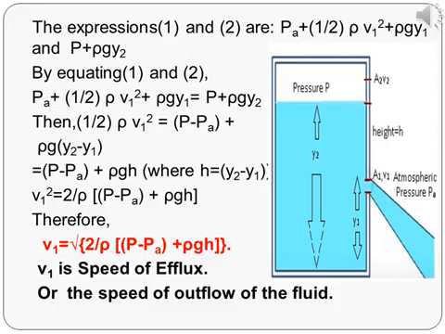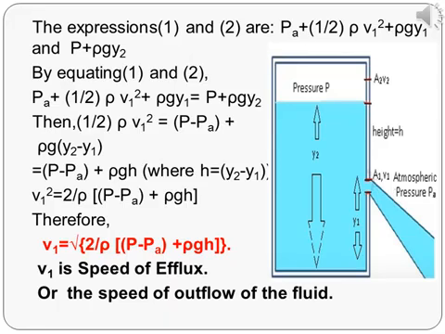We have the expressions 1 and 2. They are Pa plus 1 by 2 rho V1 square plus rho G Y1 and P plus rho G Y2. By equating the expressions 1 and 2, we get Pa plus 1 by 2 rho V1 square plus rho G Y1 is equal to P plus rho G Y2.